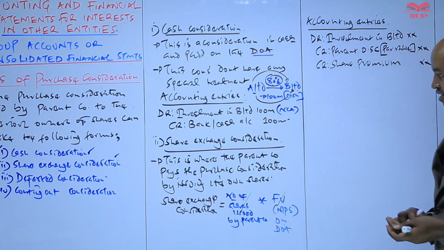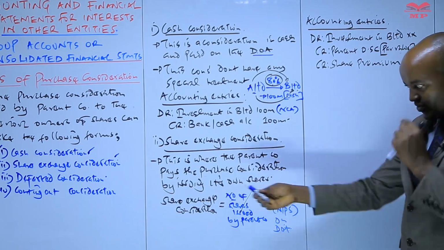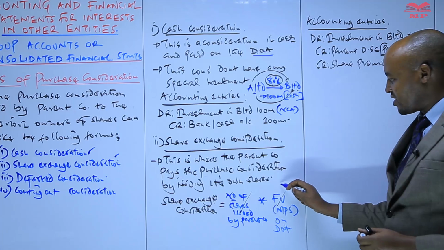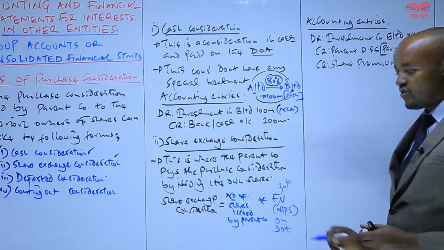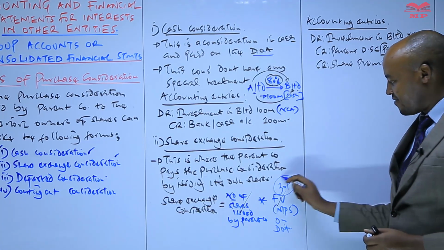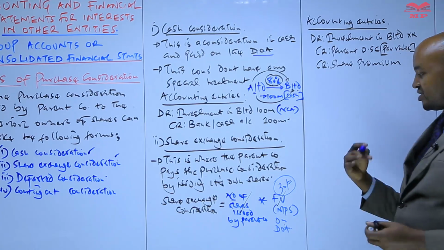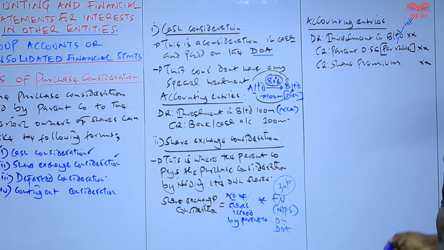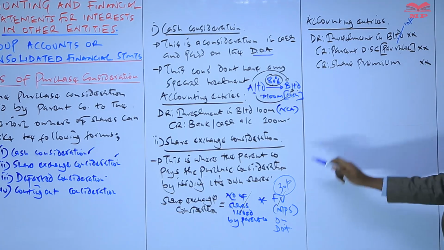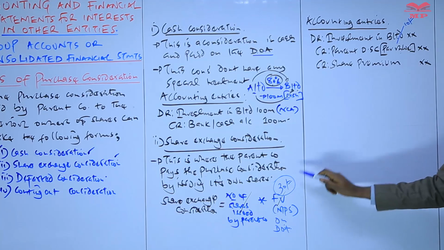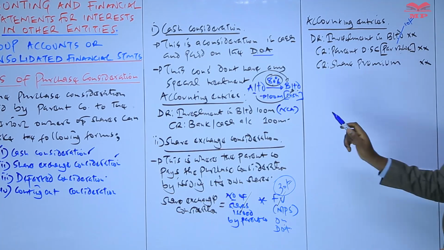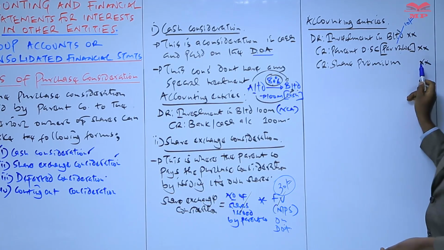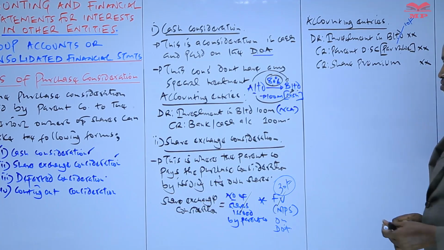For example, if at the date of acquisition the shares of the parent company were trading in the securities exchange market at a price of 30, this is now the fair value or the market price per share. But you may be told that the par value per share is something like 10 shillings. So the amount which is above 10 shillings, which in our case will be 20, is a share premium. Therefore, you take the shares issued by the parent company times the share premium, which is 20 shillings per share. That amount you credit in this account, which is called the share premium account.